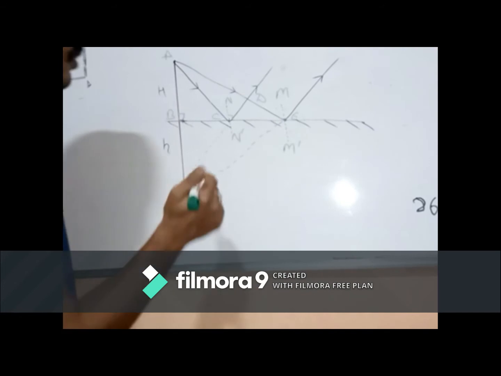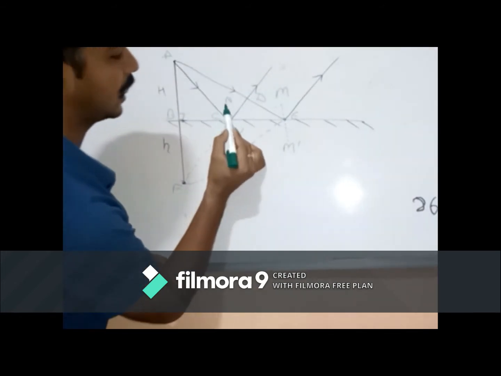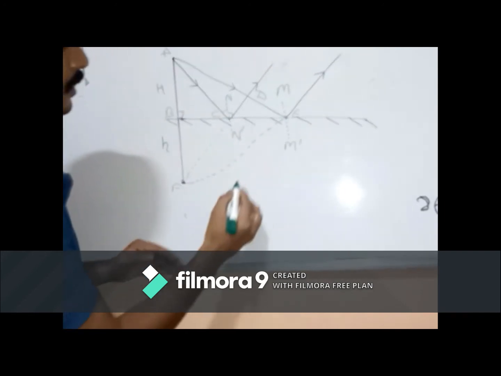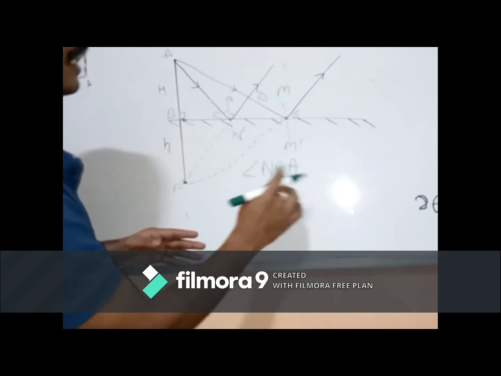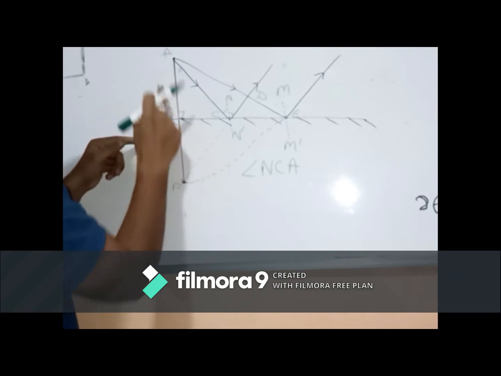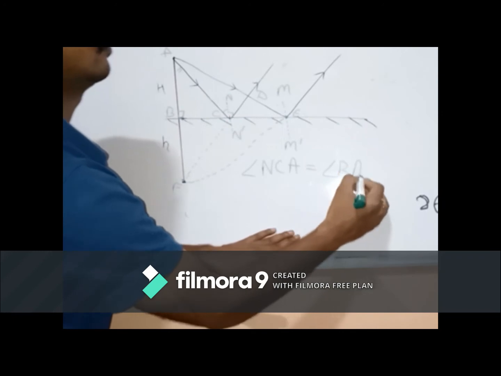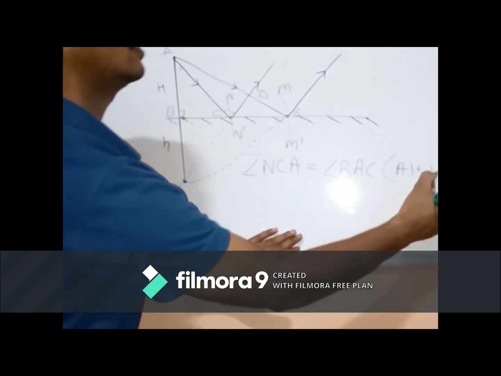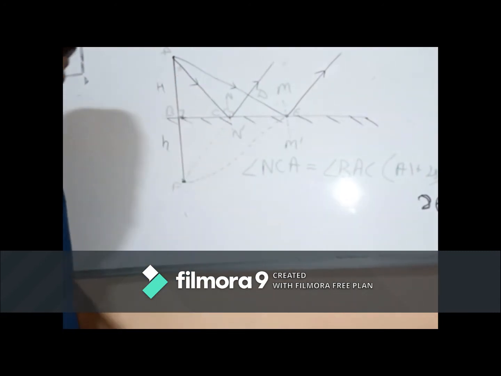So this angle NCA will be equal to angle BAC. How? Alternate angles. These are making a Z. Alternate angles.